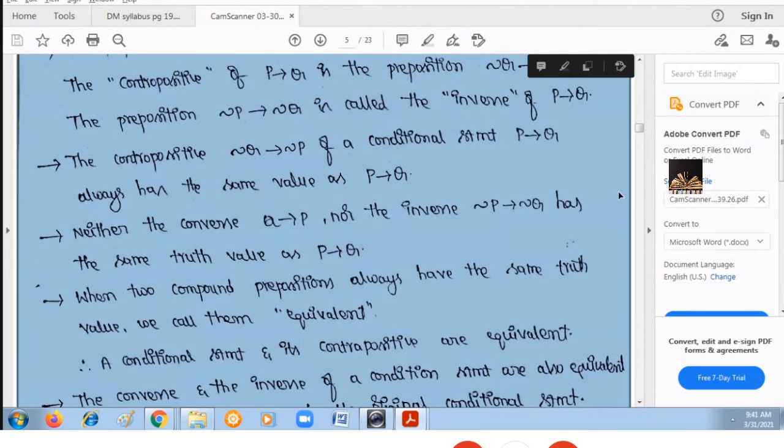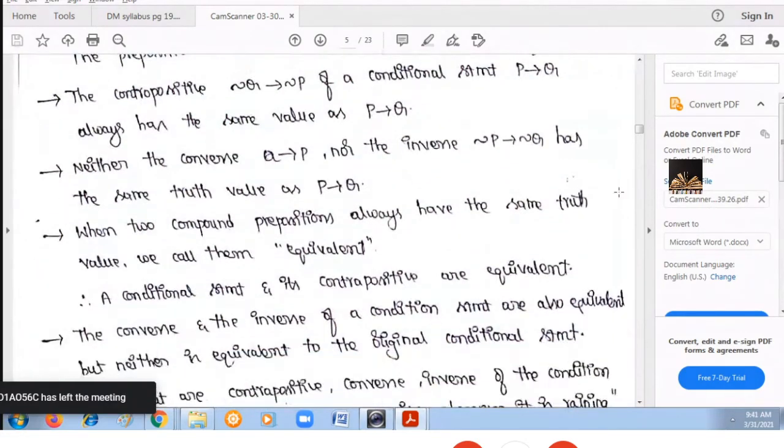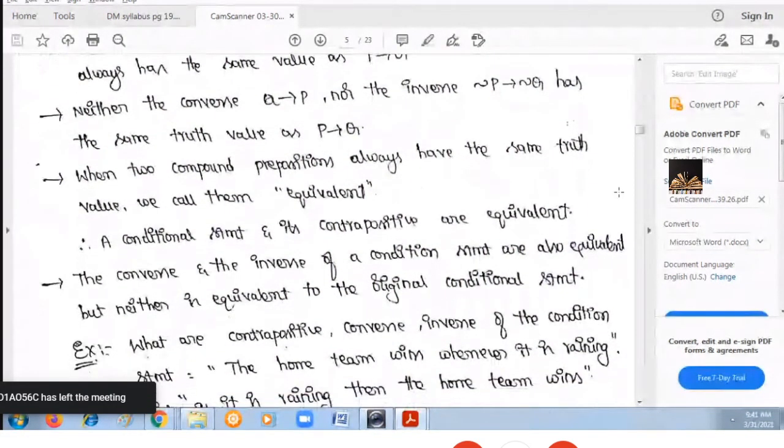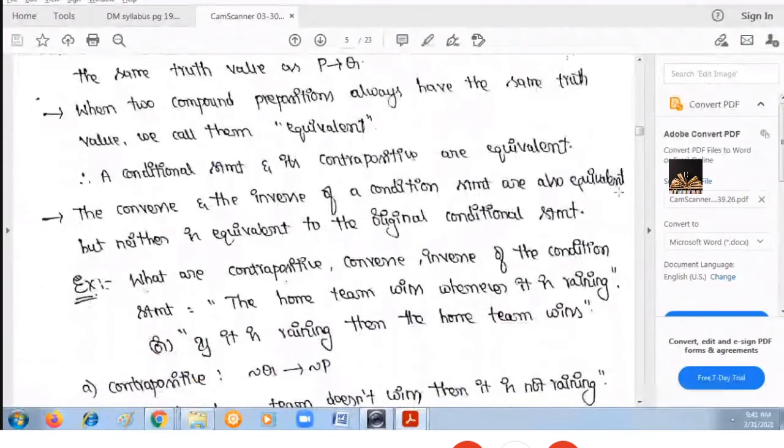Now see how to get the statements using contrapositive, converse and inverse.